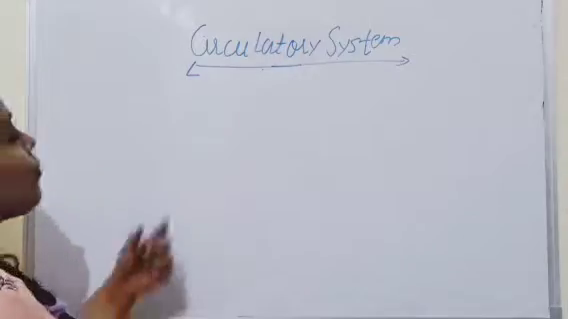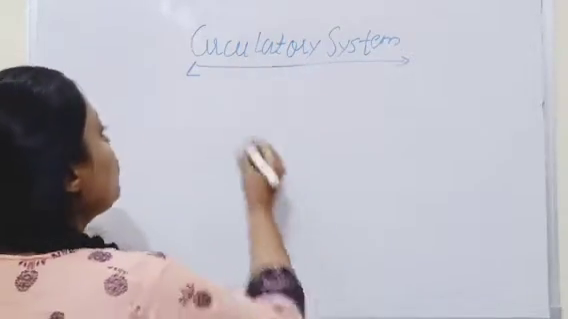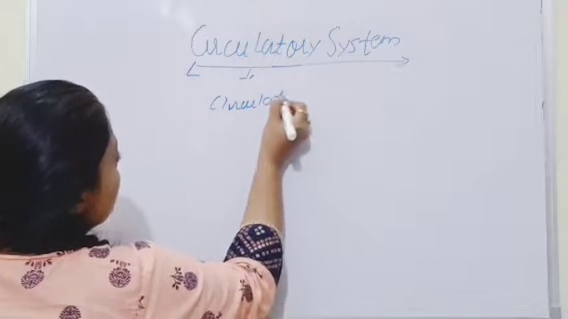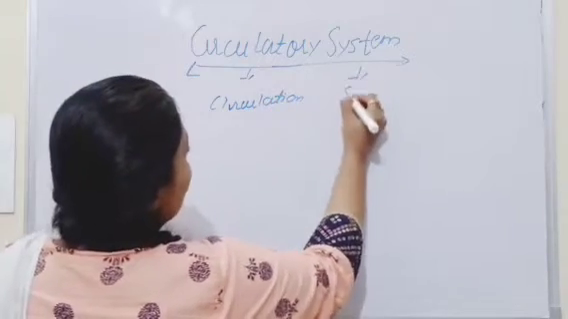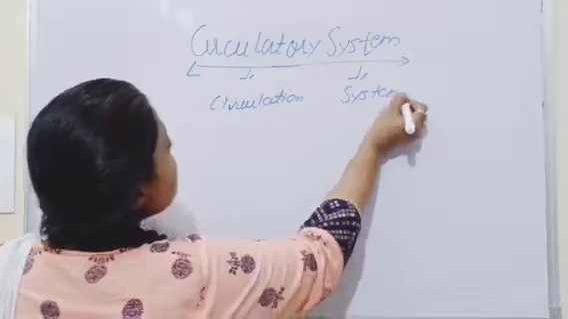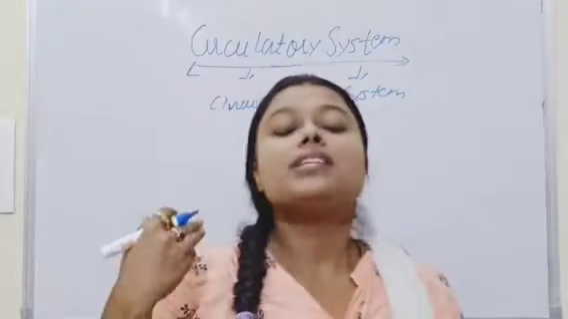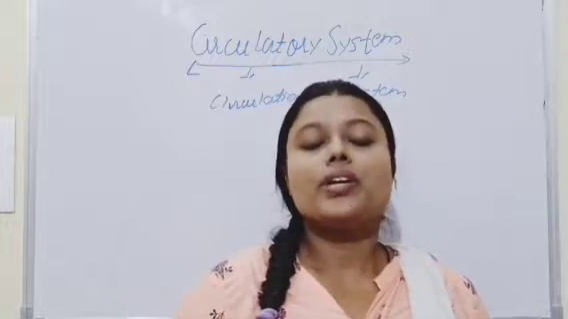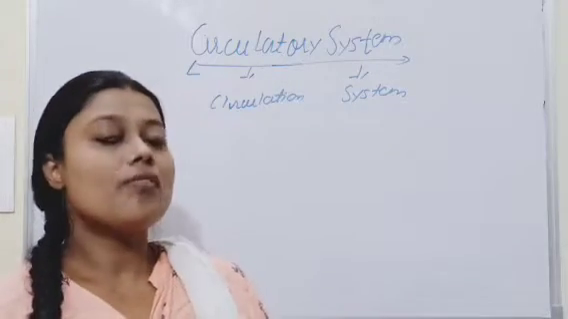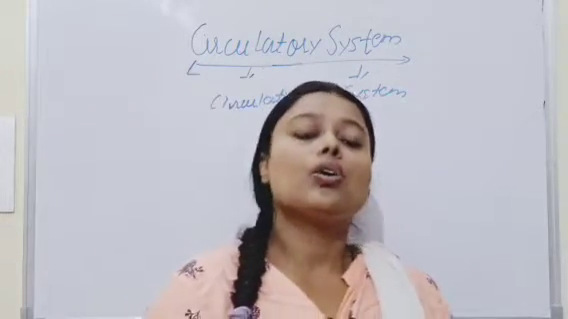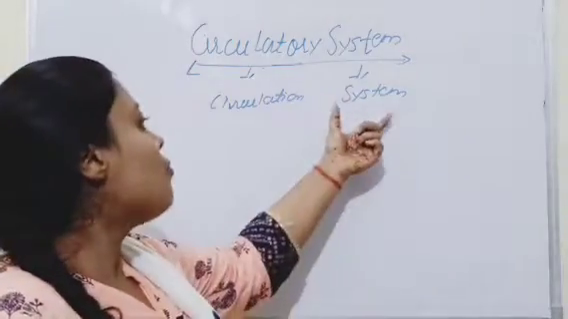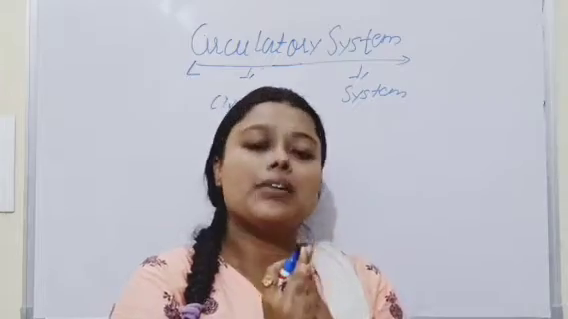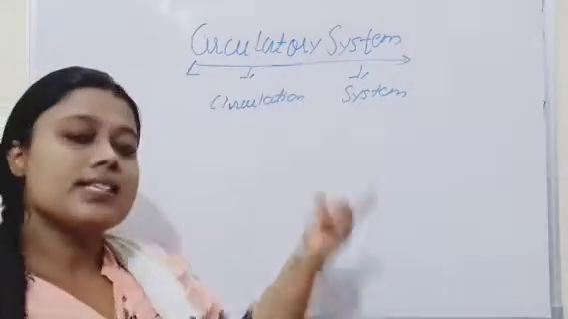So friends, let's start now with the circulatory system. The circulatory system consists of two words. First one is circulation, and the other is system. Now what does the word circulation mean? Circulation means anything that can be passed, circulated or transported from one side to the other, or from one organ to the other, or through the whole body. And now what does the word system mean? System means a group of organs that works together.